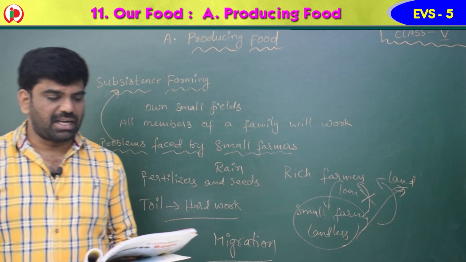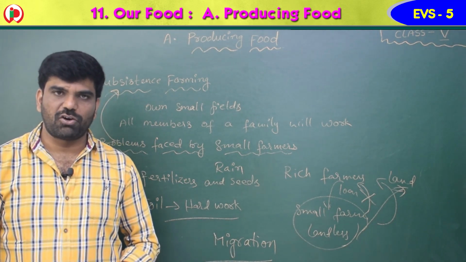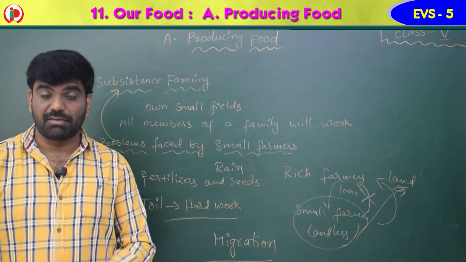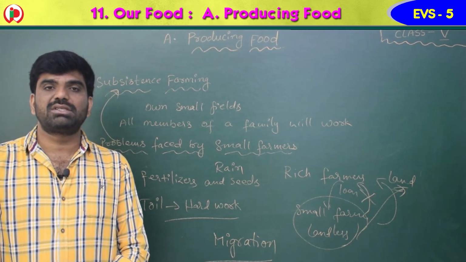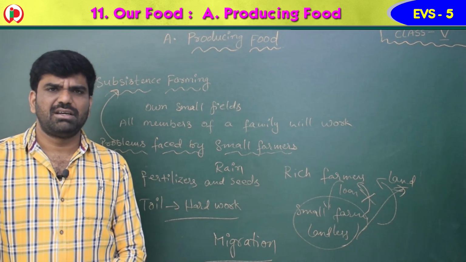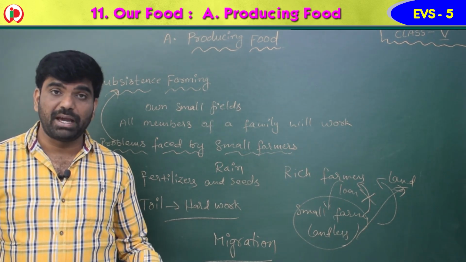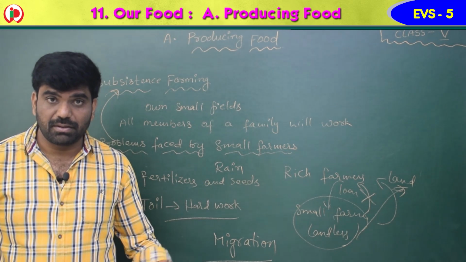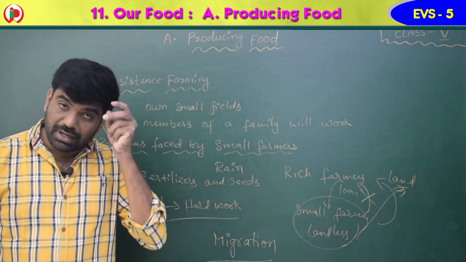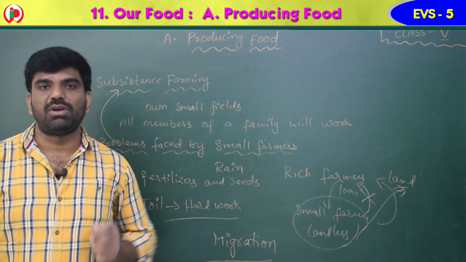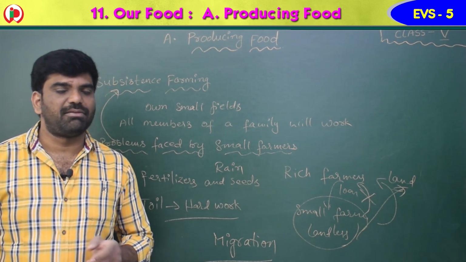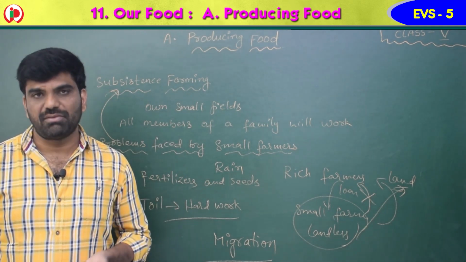So here the government has various schemes to help the farmers. Now the governments, like the central government or state government, are helping the farmers. They are giving loans with small interest or zero interest. Sometimes if they are unable to pay, they are waiving their loans also. So that is how the governments are helping. We should help the farmers, children. The farmer is the only one who is giving food for us. If we ignore the farmers, then in the future you won't get food. Okay.